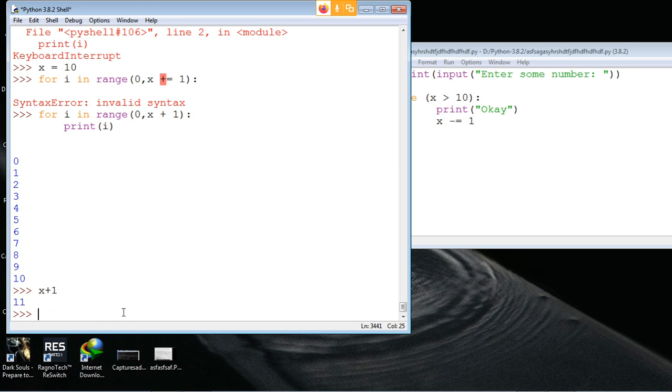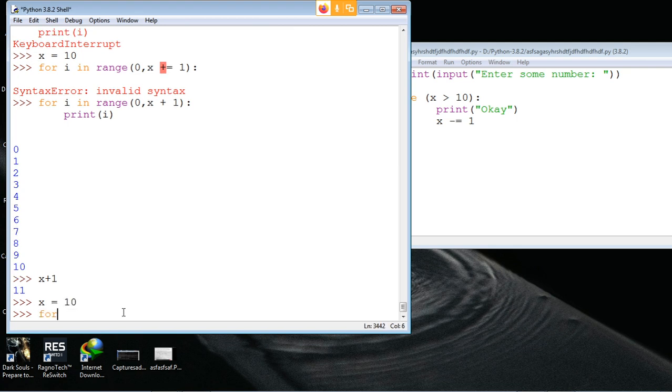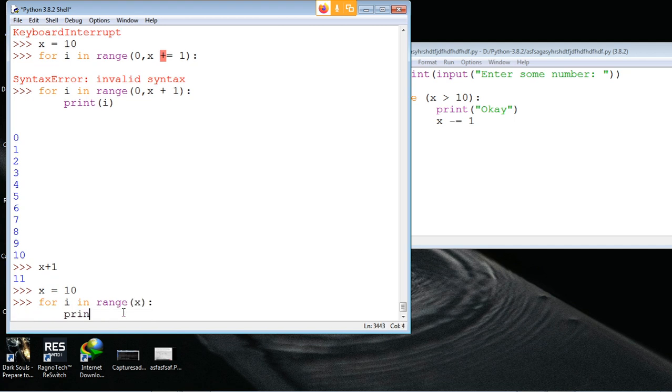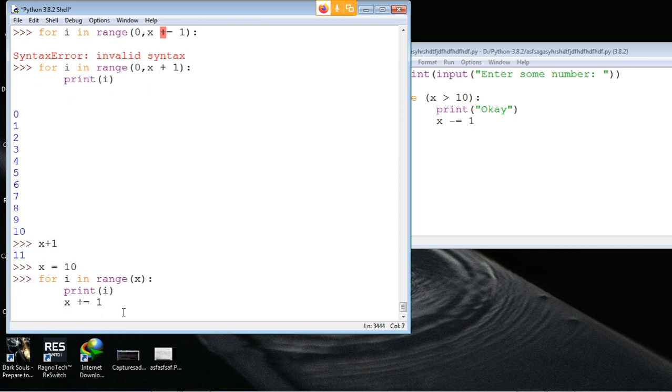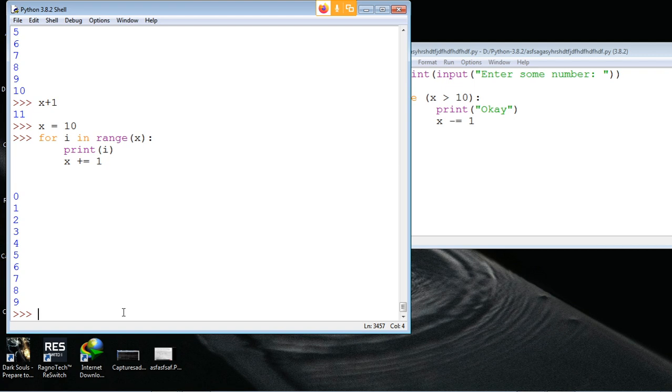Vikash, you were very close to the right answer. You can just put x plus equal to one under the print. So we'll do for i in range of x, and you want to print i. And x plus equals 1. Remember, x is equal to y. What is the value of y?